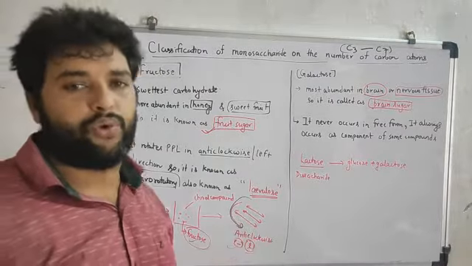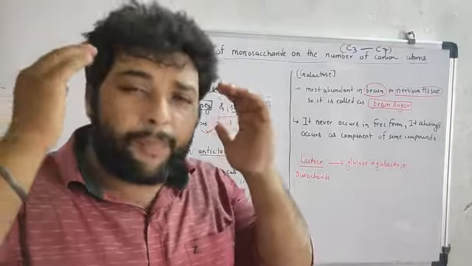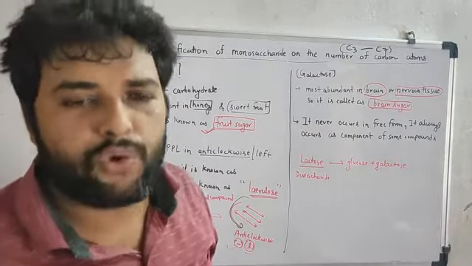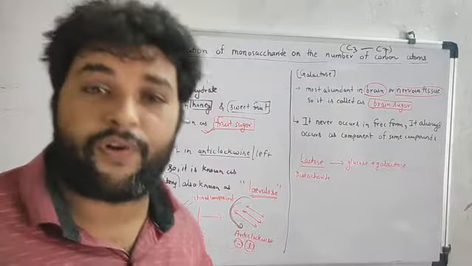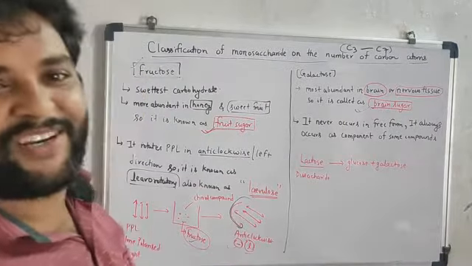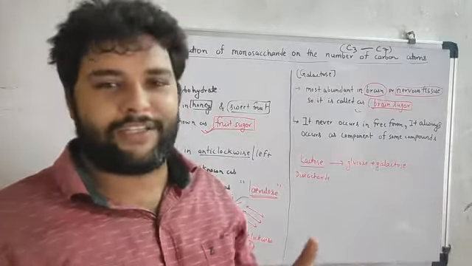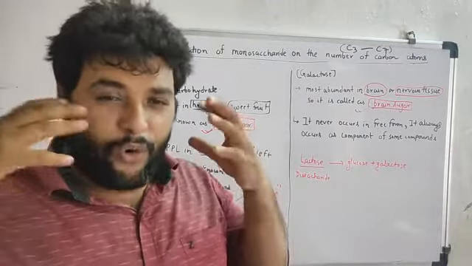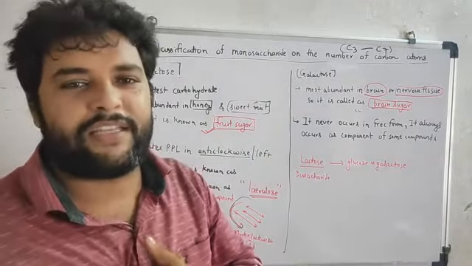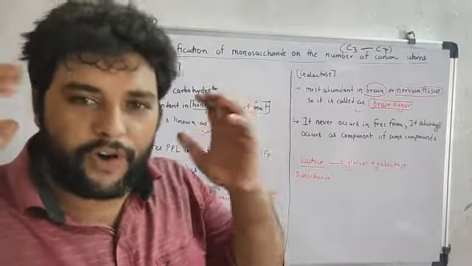Now the next hexose, that is galactose. Galactose is mostly present in our brain or nervous tissue. That's why the common name for galactose is brain sugar. The sugar which is found in the brain is called which sugar? Brain sugar. It is present in our mind. If any type of hormonal action is going on, this is the sugar providing nutrition to your nervous tissue. Galactose is the common source for our nervous tissue or brain.